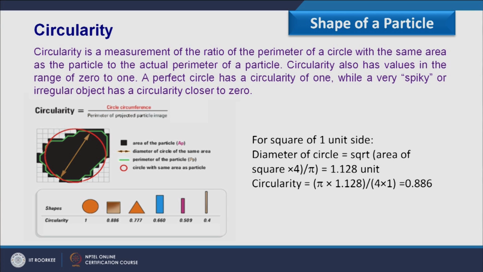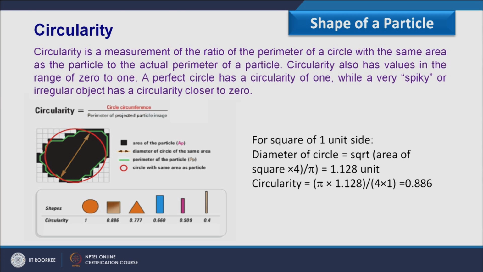So how do we calculate the diameter? While equating the circle's area equal to the particle area. So if I am having a square shape, the particle area would be 1 only. So diameter of circle, that is square root of area of a square into 4 by pi, that is square root of 4 by pi. So 1.128 unit diameter we have found.